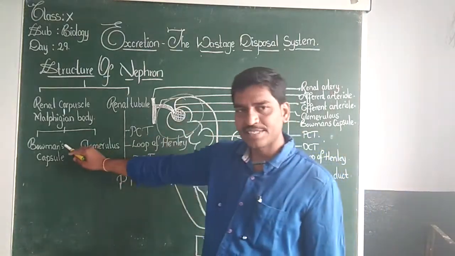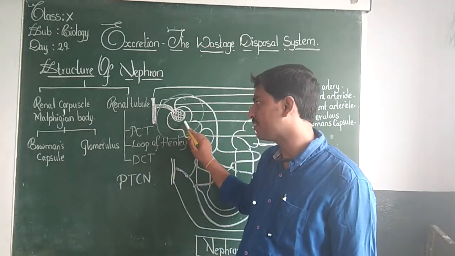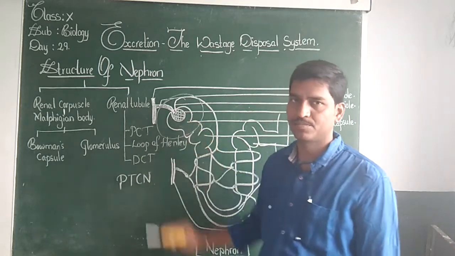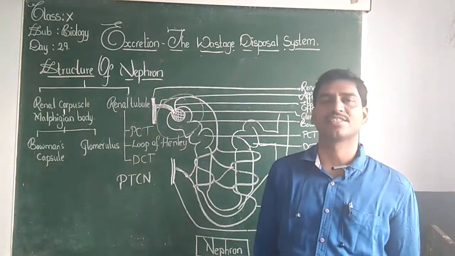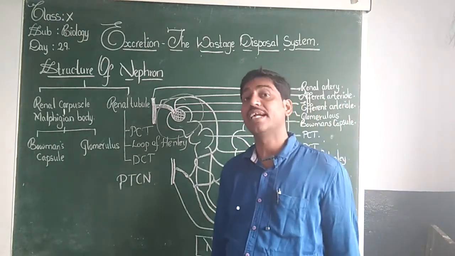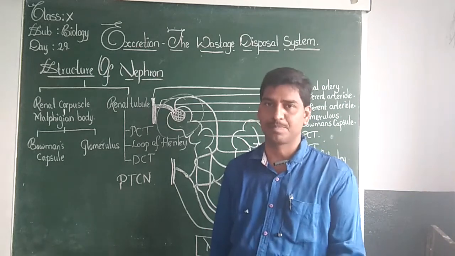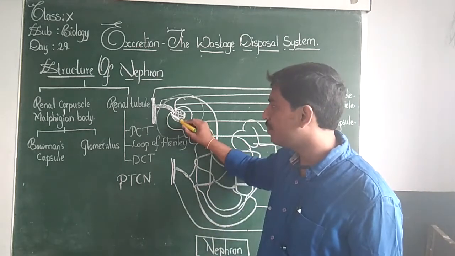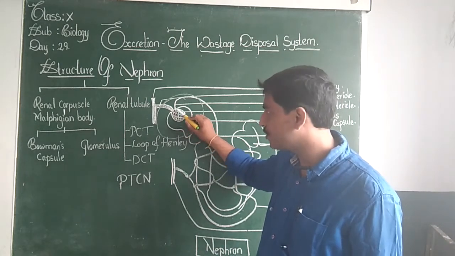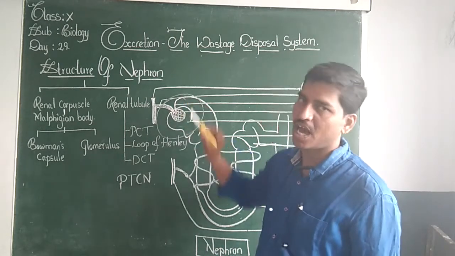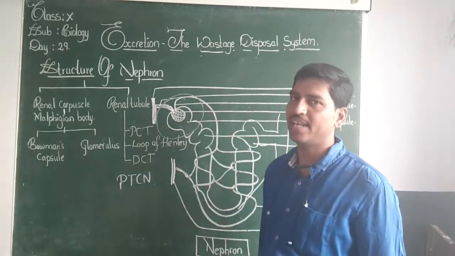Now, how is this Bowman's capsule present? This Bowman's capsule is present like a cup shape. It is a blind cup-shaped structure. Blind means it is a false cup-shaped structure; to look at, it is like a cup. And this cup has an inlet to pass in and an outlet to pass out.